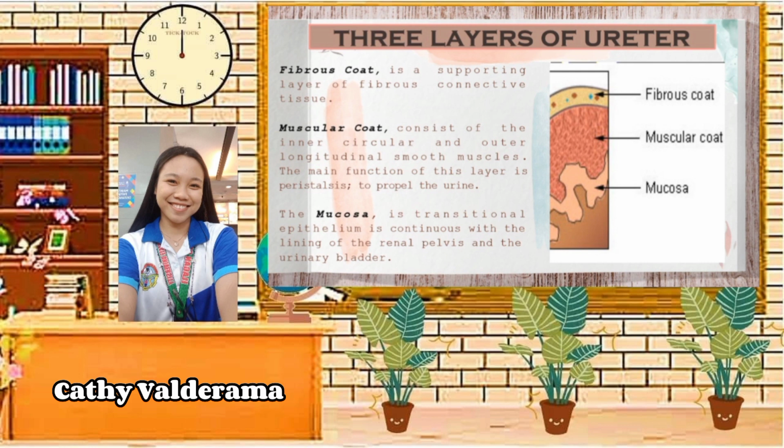Lastly, the mucosa is transitional epithelium continuous with the lining of the renal pelvis and the urinary bladder. This is the inner layer of the ureter and it is responsible for the waterproof properties. Also, it is a thick, slippery fluid that coats and moistens the urinary tract.